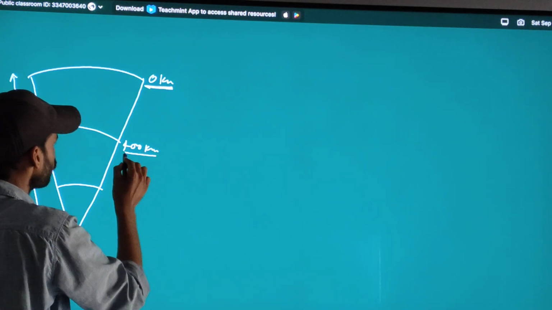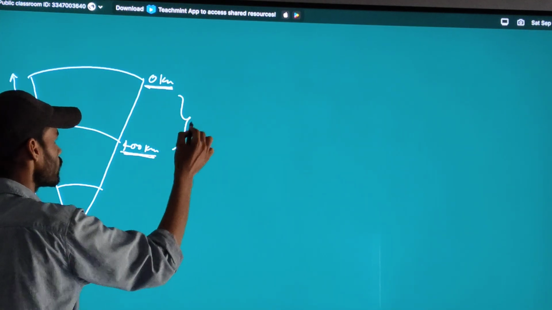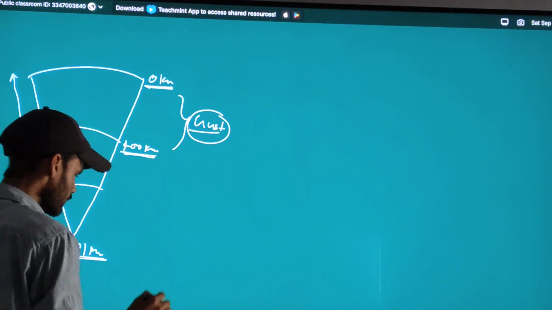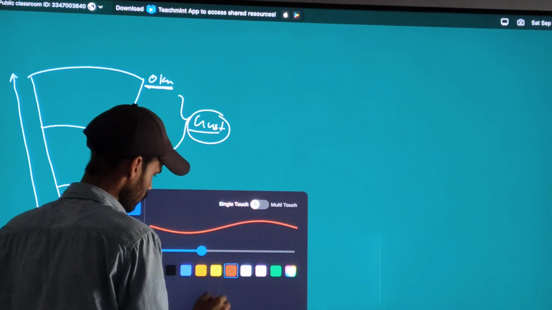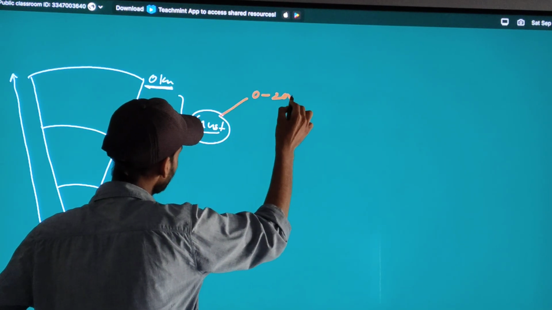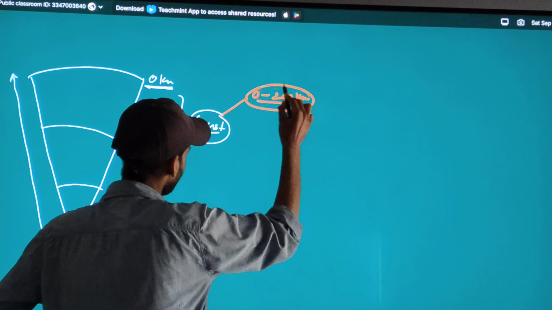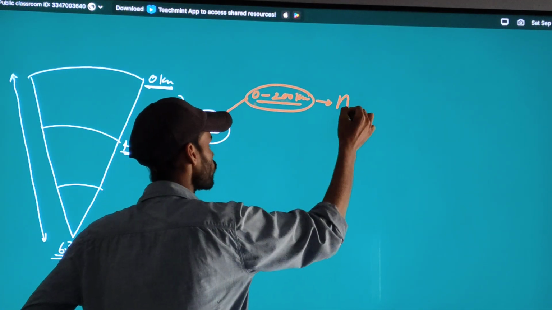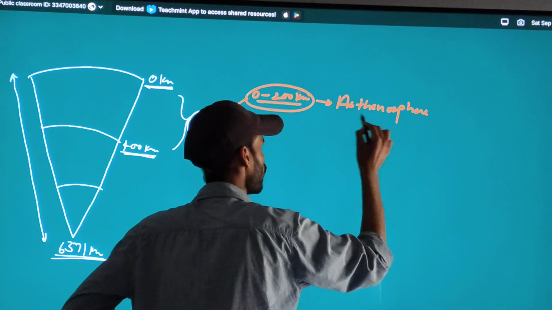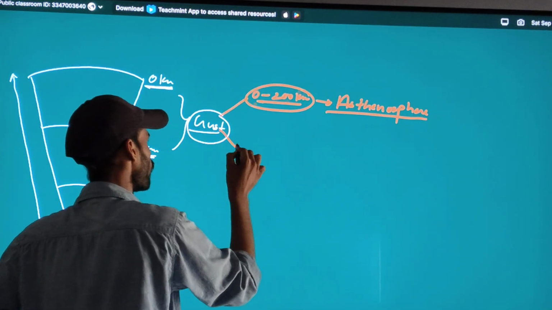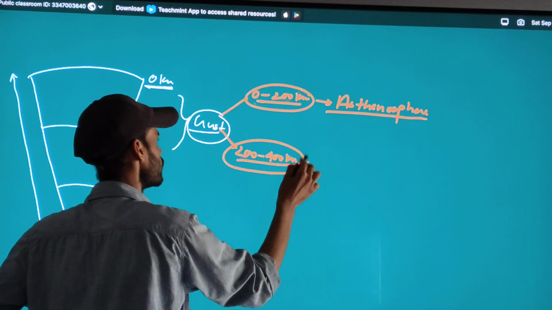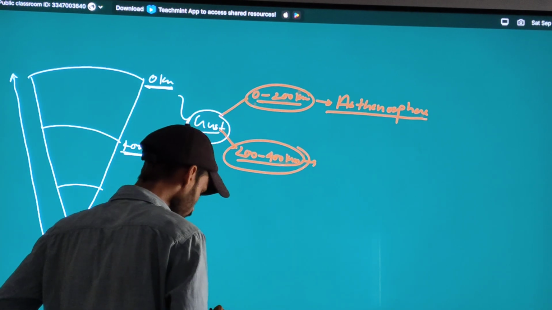From 0 to 400 kilometers is the crust. From 0 to 200 kilometers, so this is what? Asthenosphere. And from 200 to 400 kilometers, what do we call it?